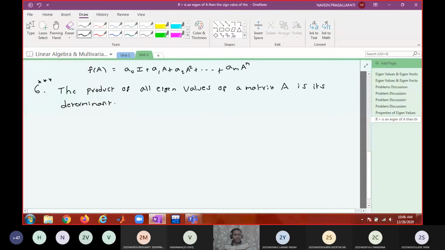Because after finding eigenvalues, if those eigenvalues are wrong, then the corresponding eigenvectors also will be wrong. Make sure that your eigenvalues are correct, because if the problem asks to find eigenvalues and eigenvectors, and the eigenvalues are incorrect, then everything else is going to be wrong.